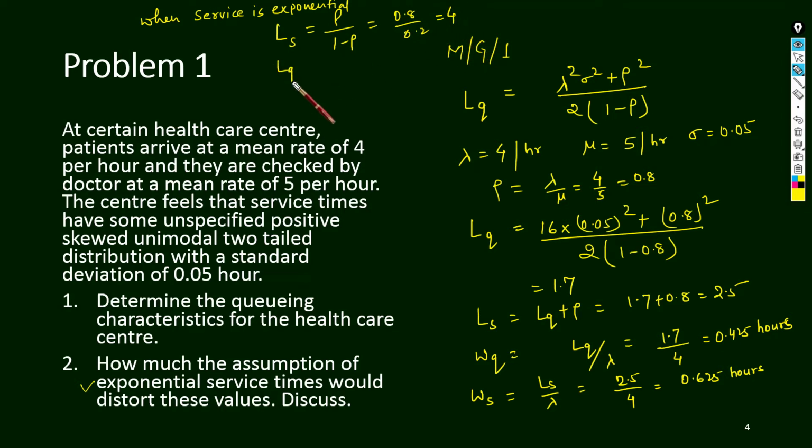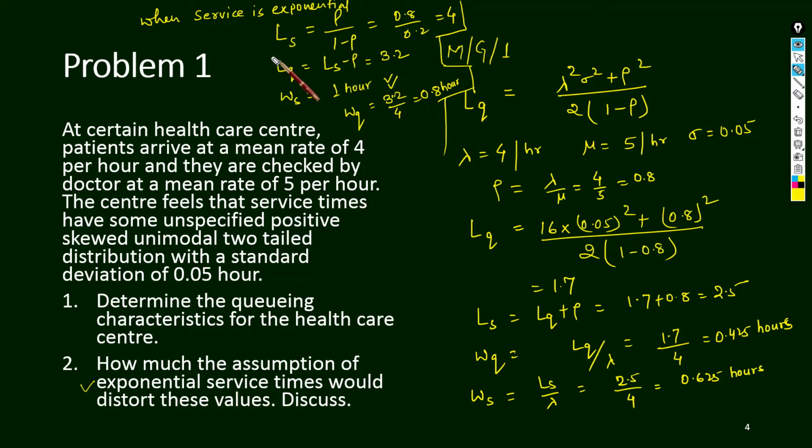Lq is Ls minus rho, that is 3.2. Ws is Ls upon lambda, 4 upon 4, that is 1 hour, and Wq is equal to Lq 3.2 divided by 4, that is 0.8 hour.